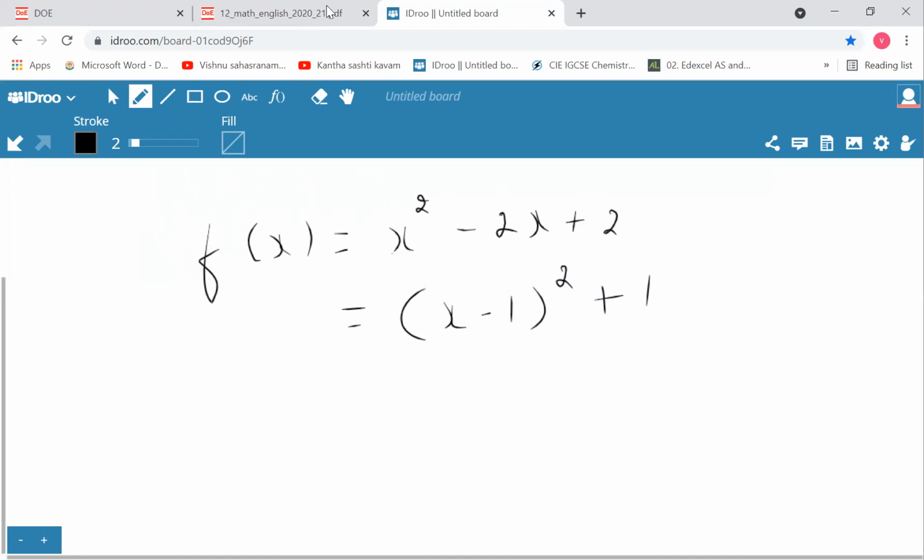So the minimum value occurs when x is equal to 1, this becomes 0. So 0 plus 1. So the minimum value is 1. And the maximum value will tend to infinity, you know that. So the range is going to be 1 included up to infinity. So the codomain, in an onto function, codomain is range. So A is also going to be equal to 1 comma